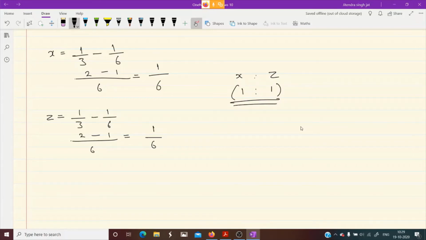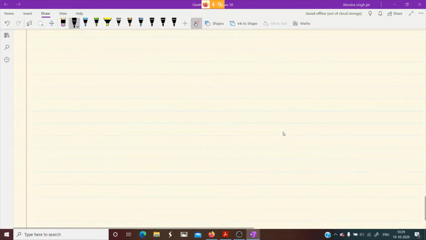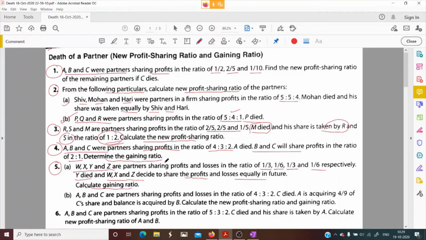Simple. I hope it is clear, children. It is very simple, है ना? Nothing is there. Let's calculate question number 6. Now there is one more part, B part of question number 5. We will solve this also.